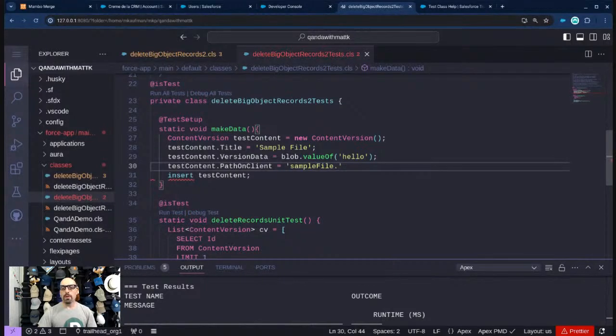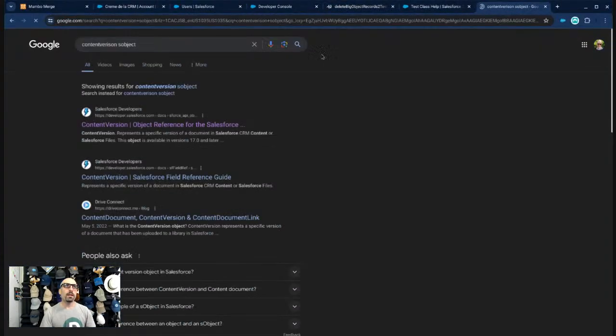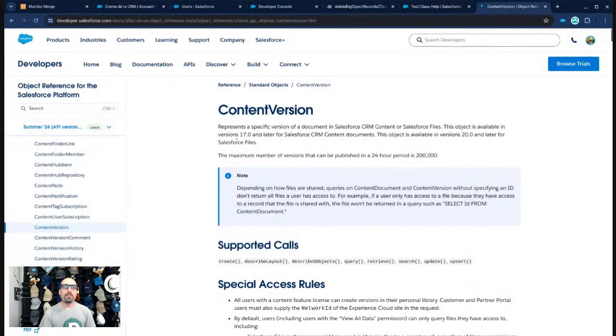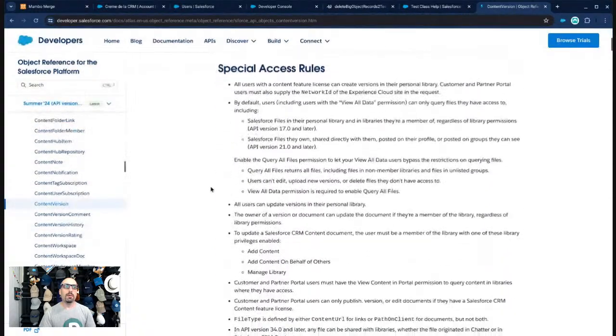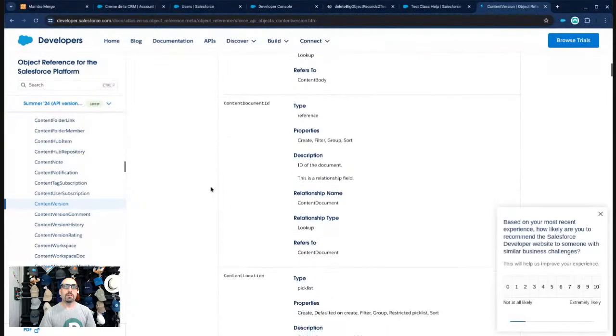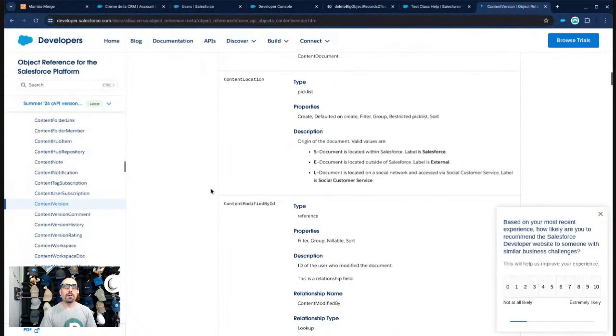In Salesforce, when we run an Apex unit test or try to compile, we're only presented with the first error. There might be an error on the next line and the next line, and we're not going to know that. So the best thing for me to do, since I don't have it memorized, is to open up my favorite search engine and search for ContentVersion sObject. Doesn't matter if I spell it wrong because Salesforce Help finds it. And so here we can see ContentVersion and all the information needed for this particular object. We can see what fields are required and what fields are optional. Let's keep going and we'll see if any others are required.